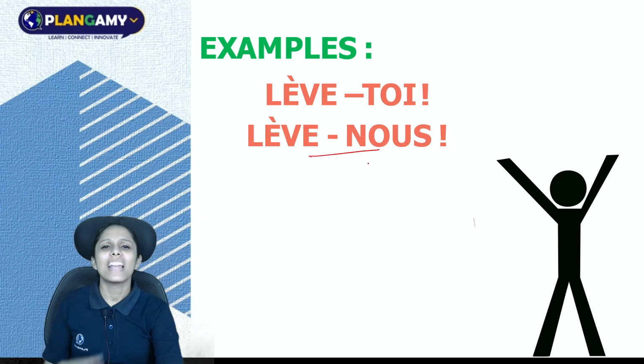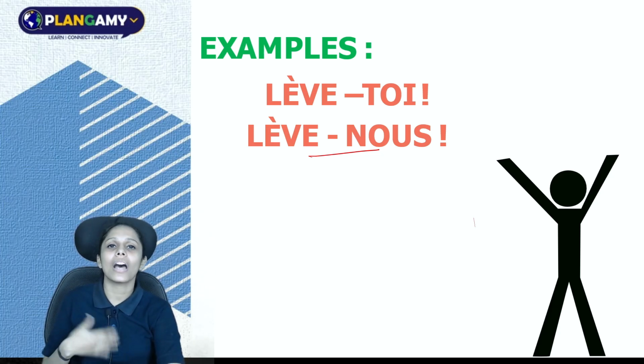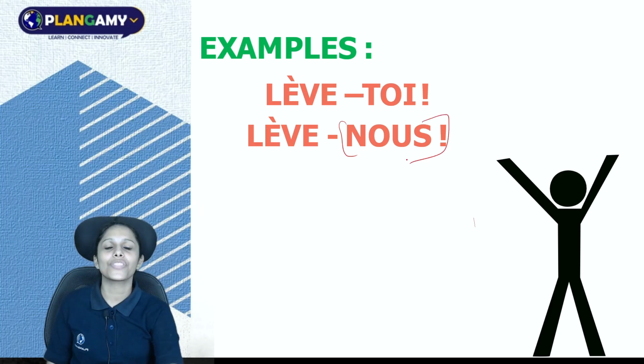Lève-nous means let's get up or let's stand up. What are you doing? You are including yourself as well as another person. So we have used here the reflexive stressed pronoun, that is toi, nous, or you can also write levez-vous.